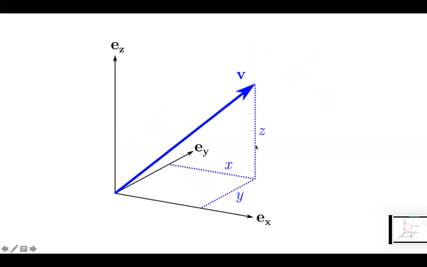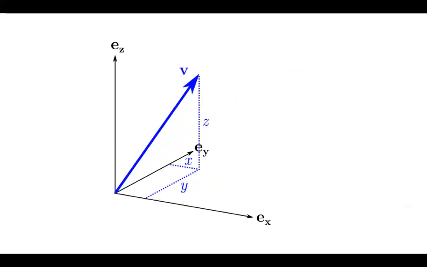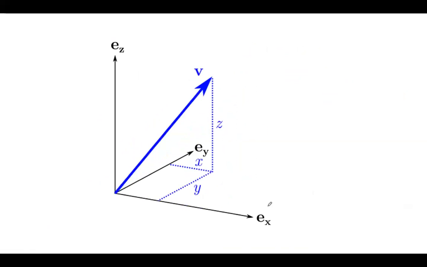You can see that once the vectors are moved from one place to another, the components change. Here the x component is changing. The x-axis is along this direction, the y-axis along this direction, and the z-axis along this direction. You can take any x, y, and z as long as you take them in an anti-clockwise direction. If you take x here, you will have to take y here and z here.